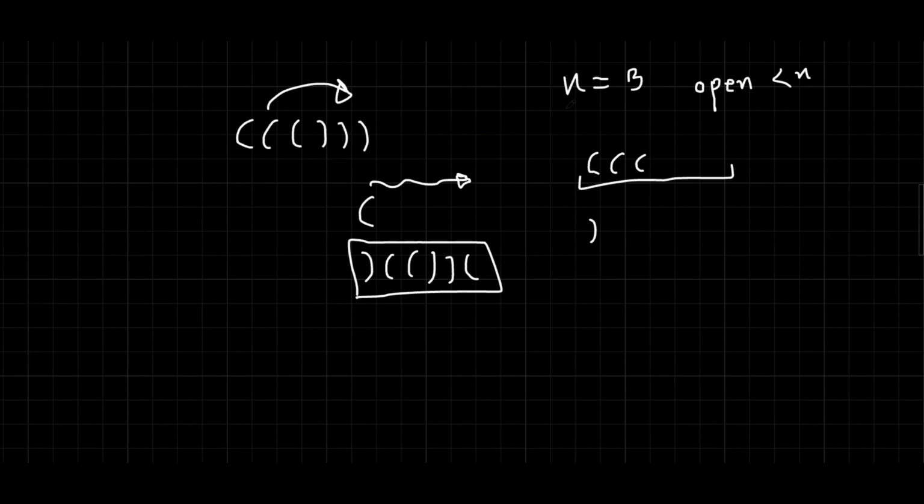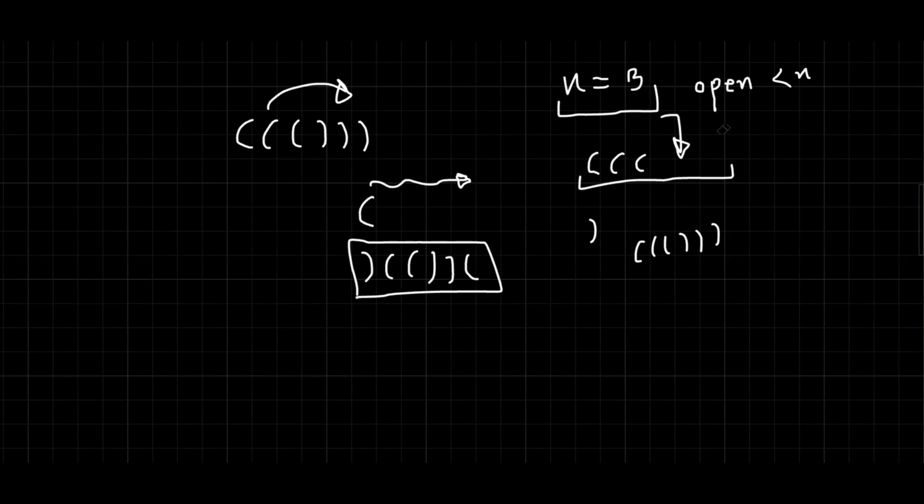That means if the number of open brackets is 3, we cannot add a 4th open bracket. One more thing: here the value of n is 3, so all of the bracket sequences will have 6 characters, 3 open brackets and 3 closing ones.